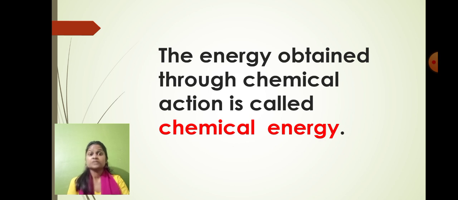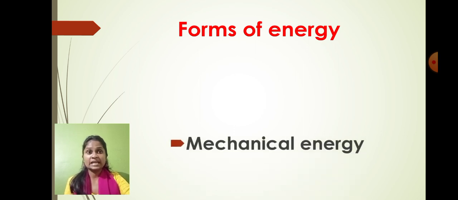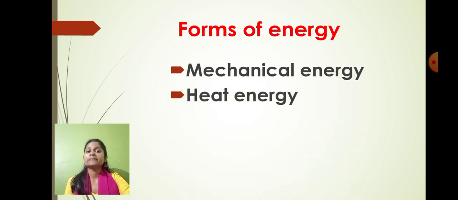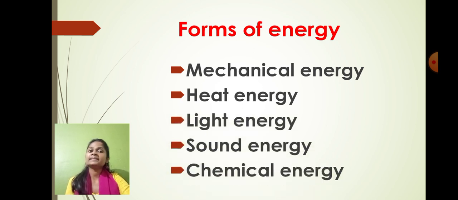So students, whatever we have learned so far today regarding heat energy, light energy, sound energy and chemical energy, did you understand that? So what have we learned today? We spoke about all the 5 different types of energy which are there in your syllabus. So how many types of energy are there? As you can see here: mechanical energy, heat energy, light energy, sound energy, and chemical energy. These are all the forms of energy which we use in day-to-day life for doing various activities.